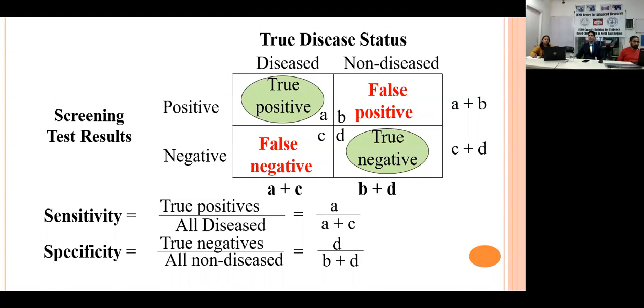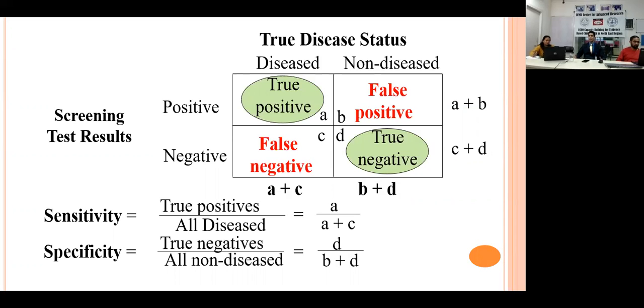In the first column I have written disease, and in the second column non-disease. But this we do not know. We are just assuming that in a population there are certain diseased and some non-diseased, and we want to identify them with the screening test results, and that is where most of the problem arises.